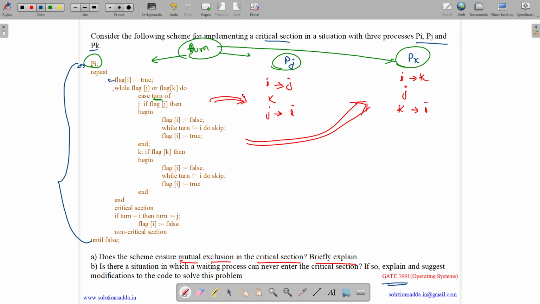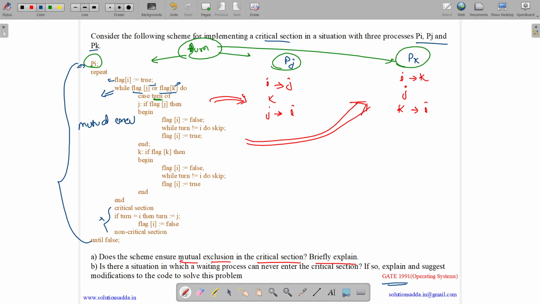Then observe this condition: while flag j or flag k do. It means if either flag j is true or flag k is true, that is, they want to go into the critical section, then this process can't get into the critical section. So it ensures mutual exclusion.